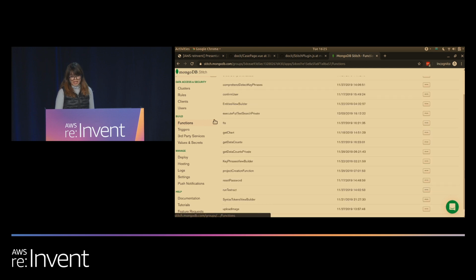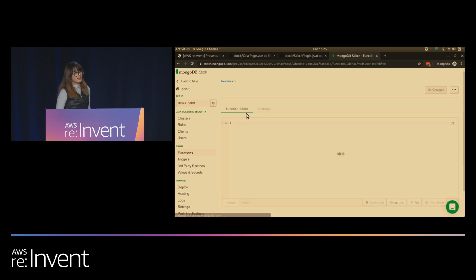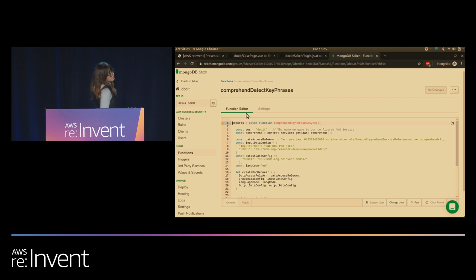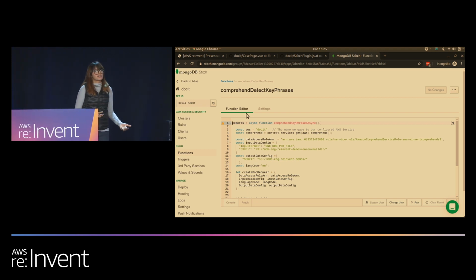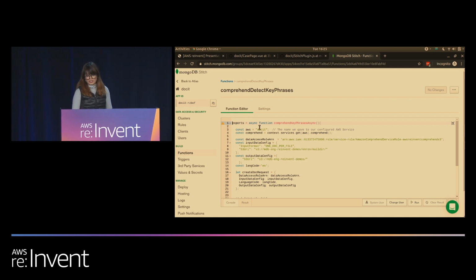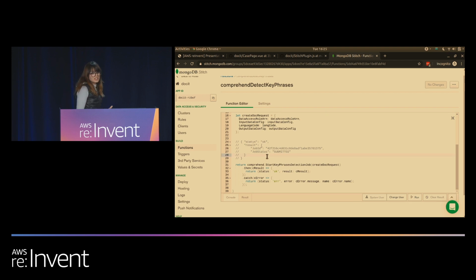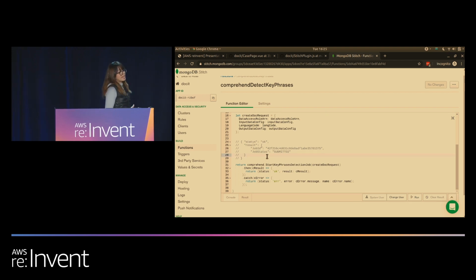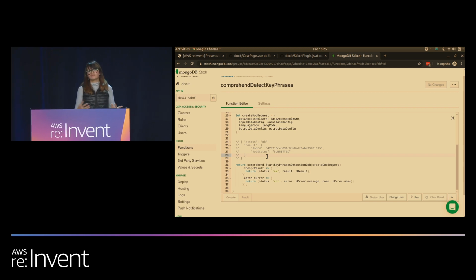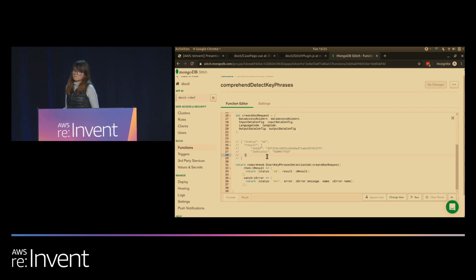But what about Comprehend? Comprehend is going to run against 500,000 emails. Therefore, I want to do this in an asynchronous fashion. So for that, we are going to use the asynchronous endpoint, which takes in an S3 URI. Now, the result of this will be a job ID with a status. So how do I know when my job has completed?